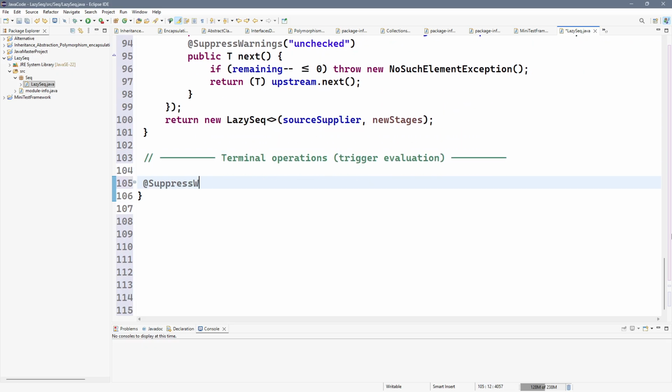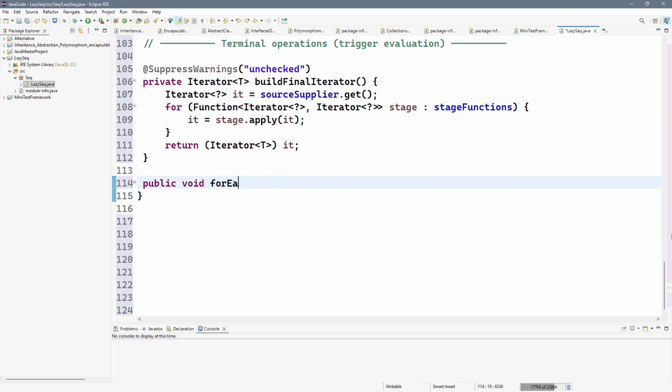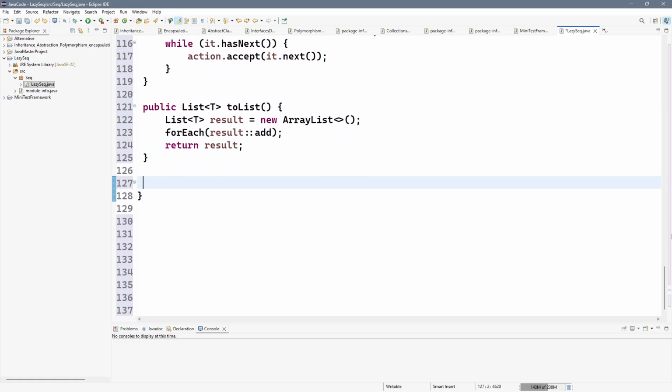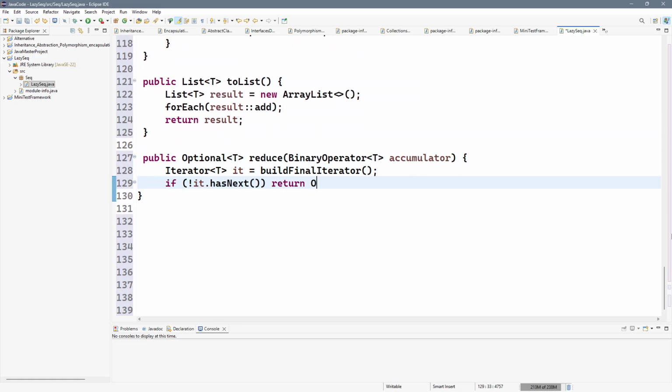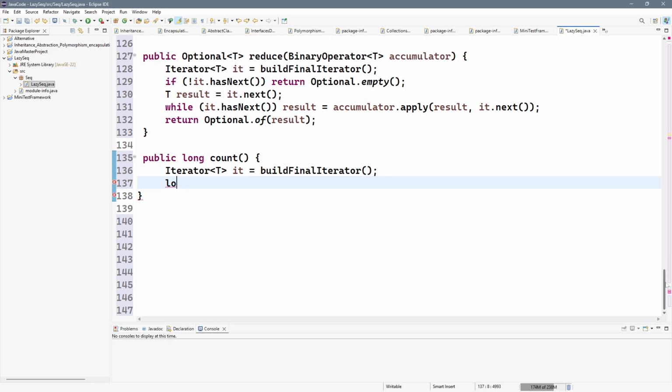Build final iterator chains all stage functions around the source iterator, producing the final pull-based stream. Terminal methods call it and then drive iteration. Only now does data flow, every map, filter, and limit runs on demand, element by element.